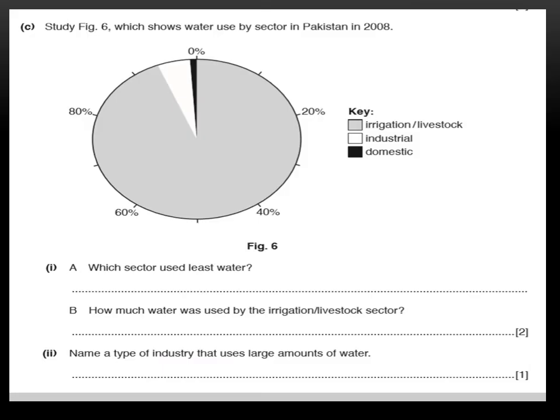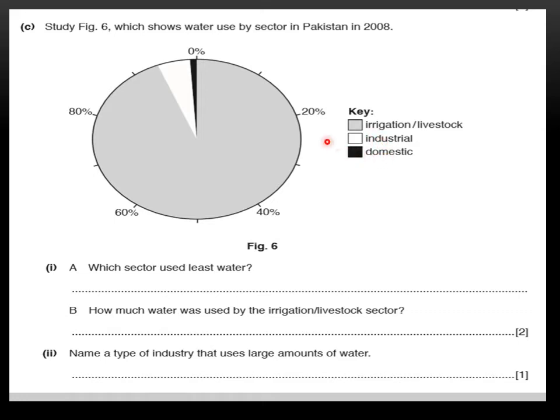So this is another question of the same topic from the same paper of 2017, and here a study figure 6 which shows water used by sector in Pakistan in 2008. So here you can see this is the key given, like here the water used for irrigation and livestock, the water that is used for industrial purposes and domestic use.